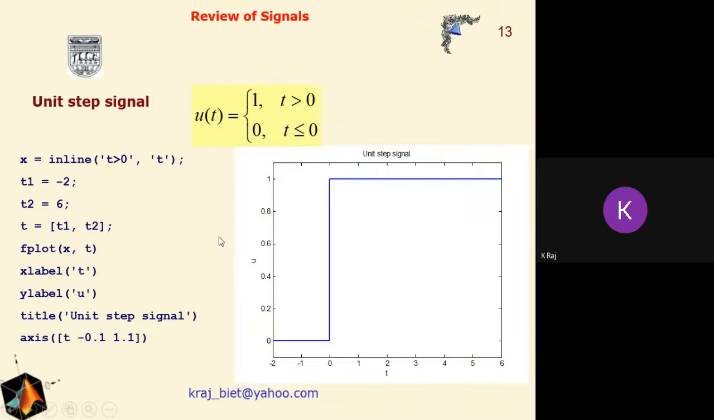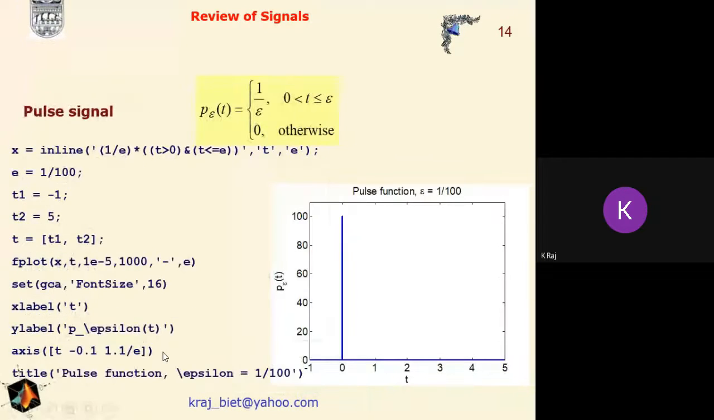Now suppose we are interested in generating the unit step signal. As we described mathematically the unit step function, the same function can be generated here by defining the function itself, then defining the time range and the gap, then using fplot, and writing the X label, Y label, the title of the signal, and the ranges of the axes, that is X minimum to X maximum, Y minimum to Y maximum. These concepts were discussed in the first lecture during the basic concepts of MATLAB, but here we are taking examples related to those basic concepts.